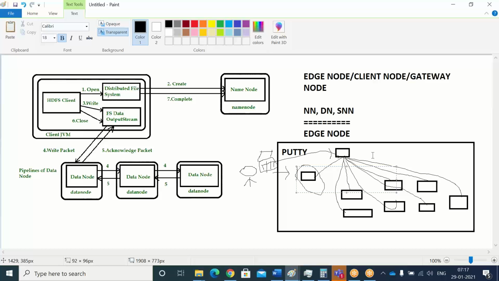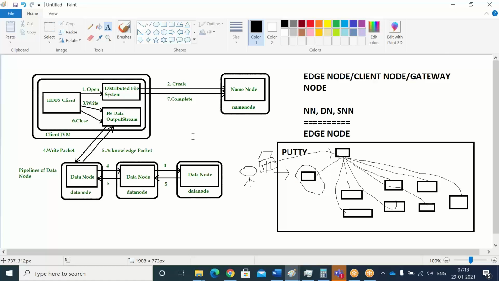Once you log into the edge node through putty software, operations will start there only. Whatever script, Unix, Spark, whatever spark-submit jobs you submit, will go through the edge node to your cluster. Clear? So edge node is nothing but a client node, a gateway node. It is like a communicator, to communicate from the user to the cluster.